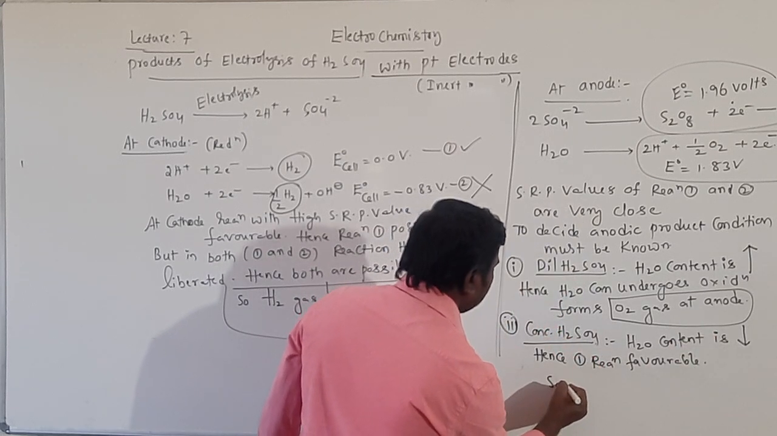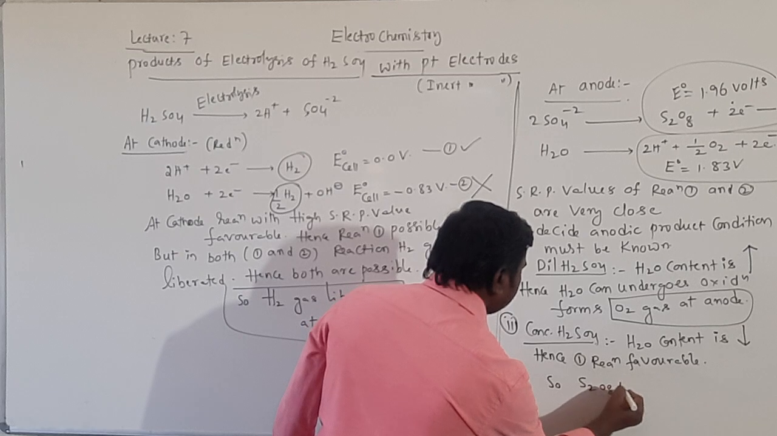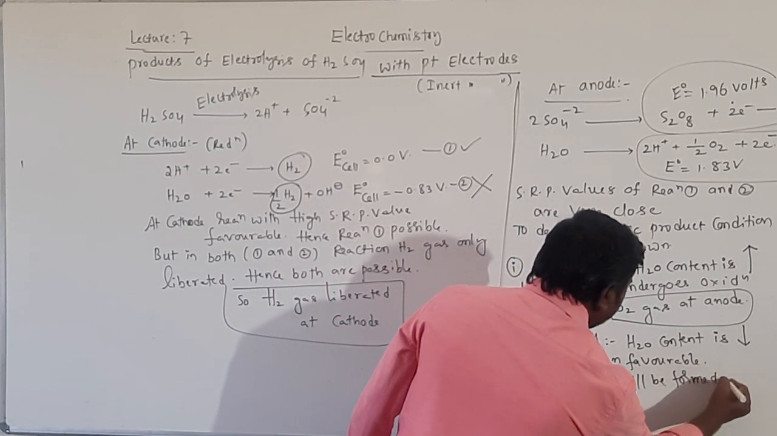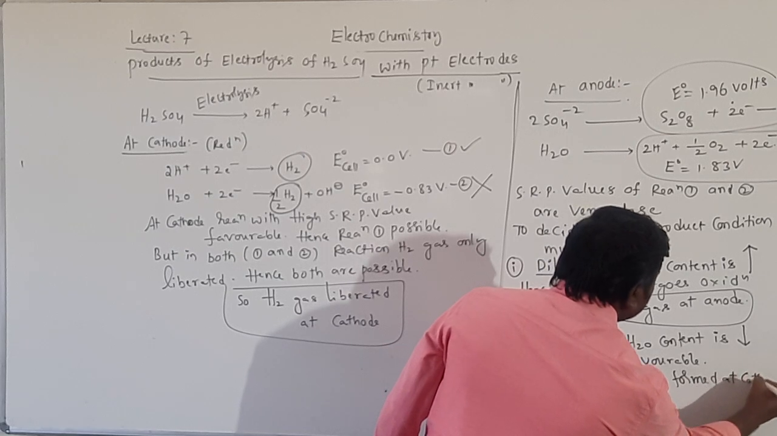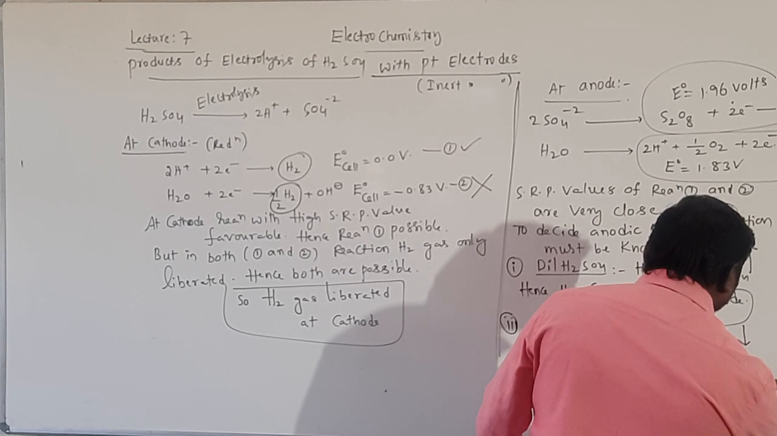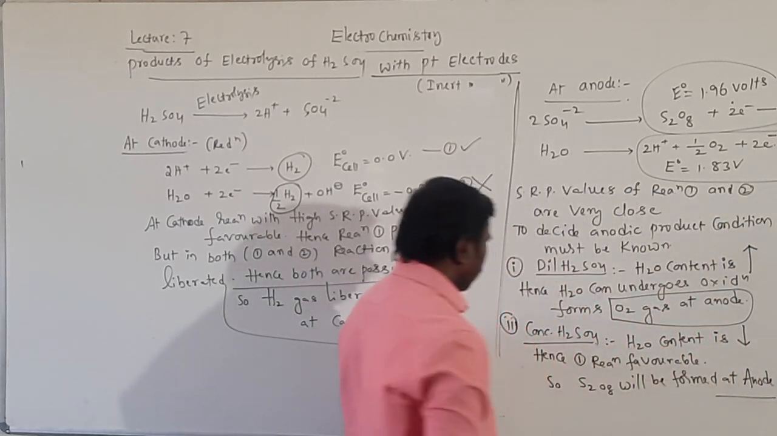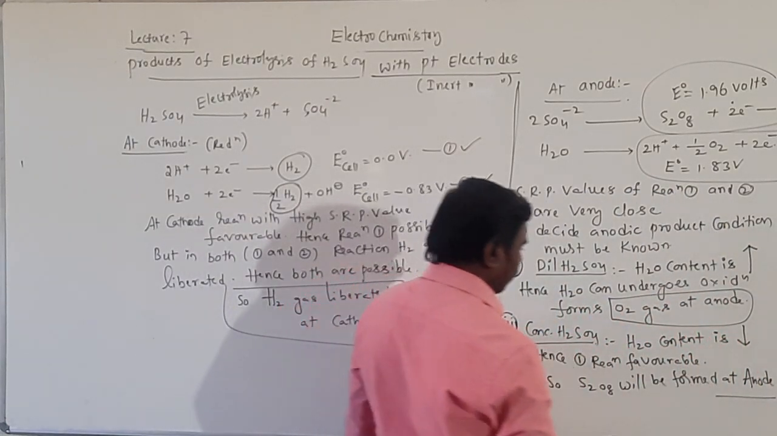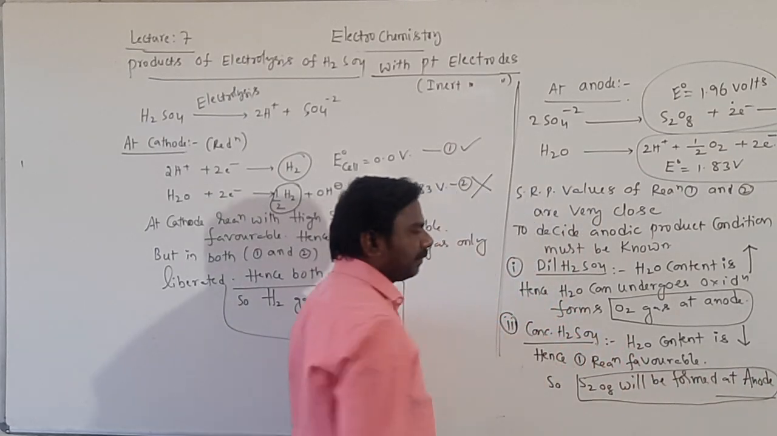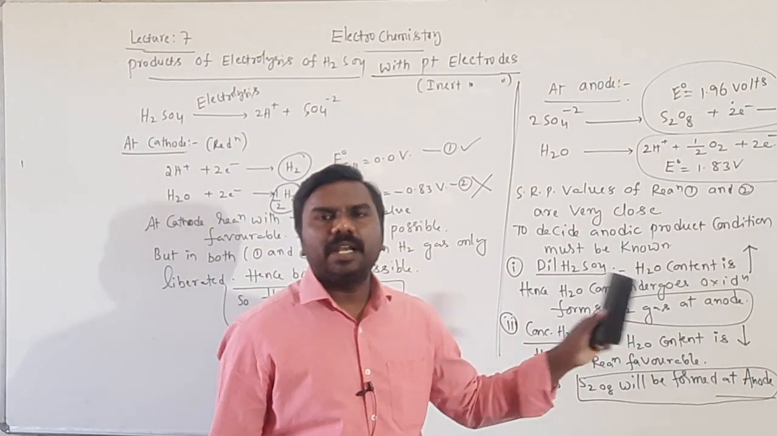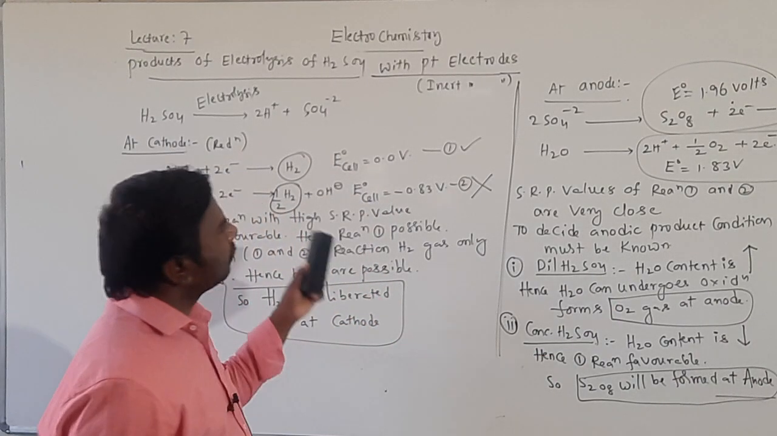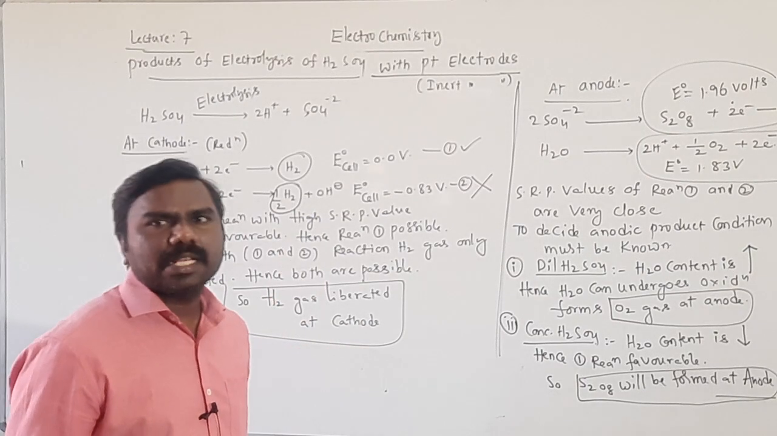So, S2O8 will be formed at the anode. If you take concentrated H2SO4, S2O8 will be formed at the anode. If you take dilute H2SO4, which one will be formed, students? Oxygen gas will be formed.